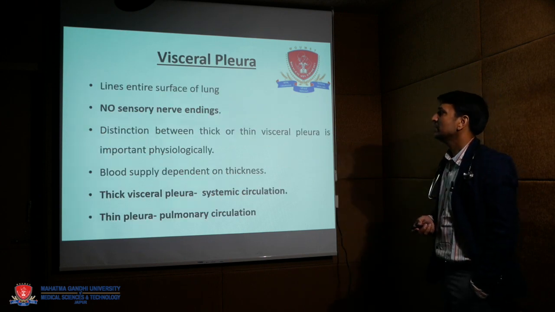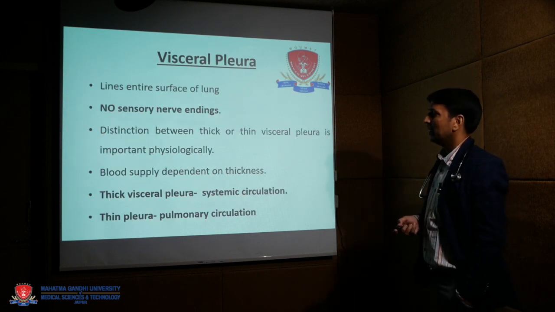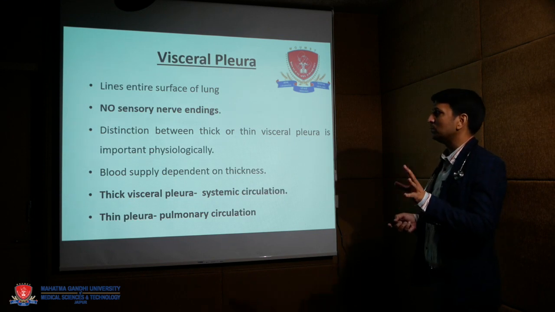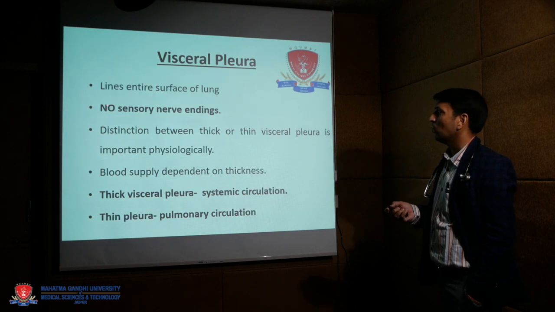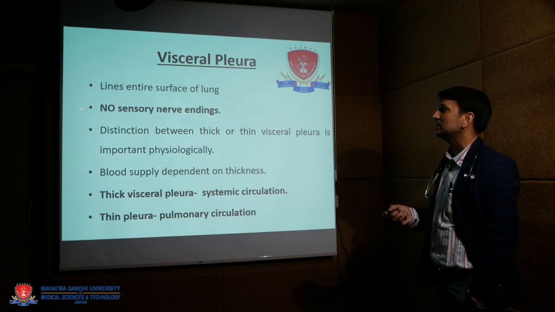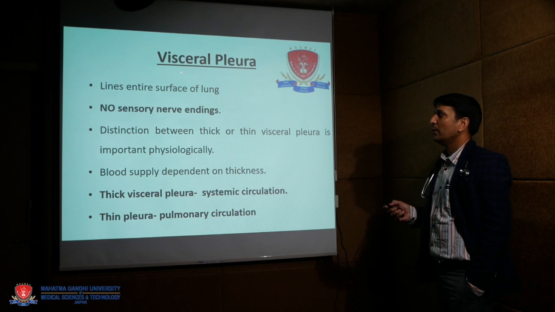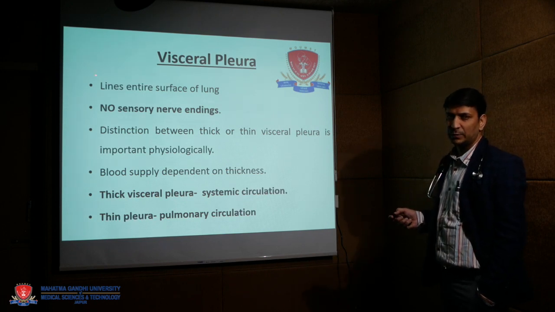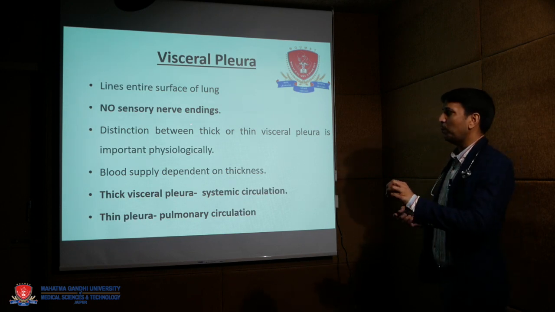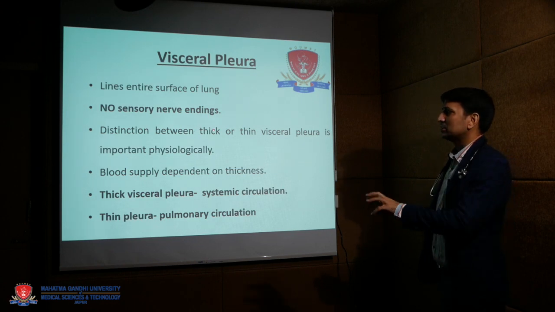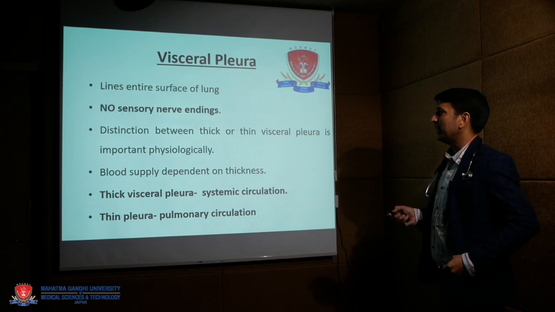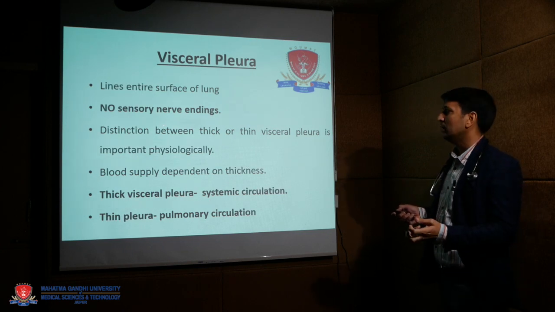Now, the visceral pleura lines the entire surface of the lung. It means all lobes and all segments are covered by the visceral pleura. There are no sensitive nerve endings, which means the visceral pleura has no pain sensation. So if a patient has parenchymal disease like pneumonia or lung mass, the pain sensation does not come from the parenchymal disease.